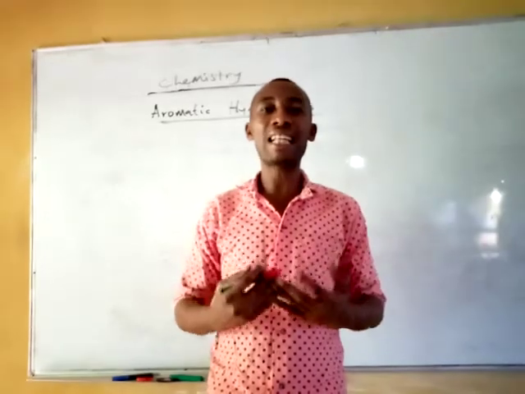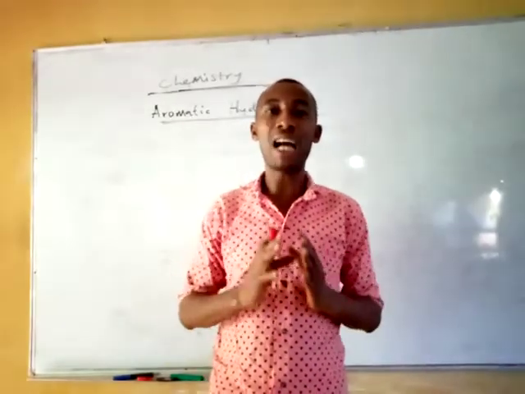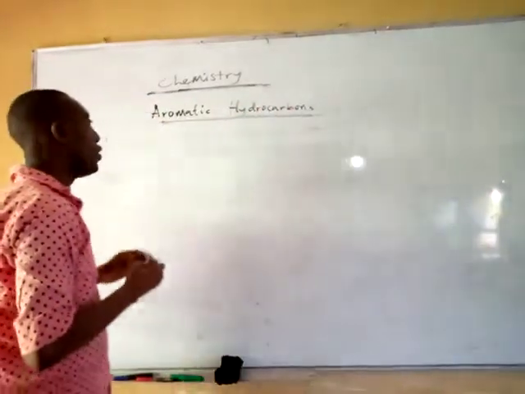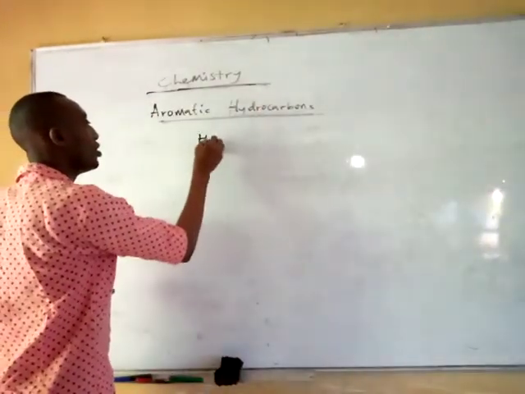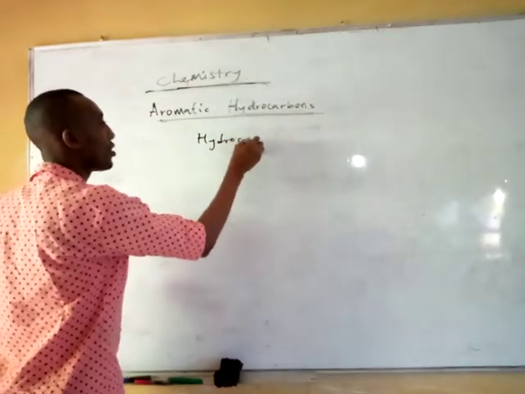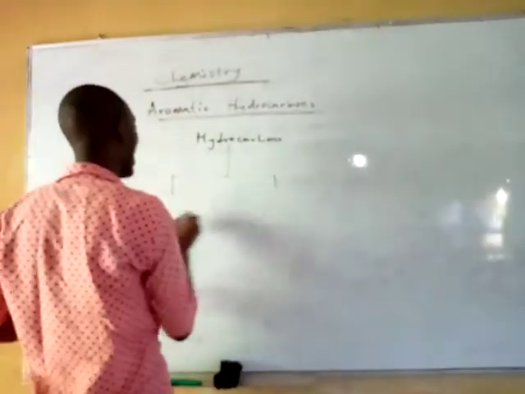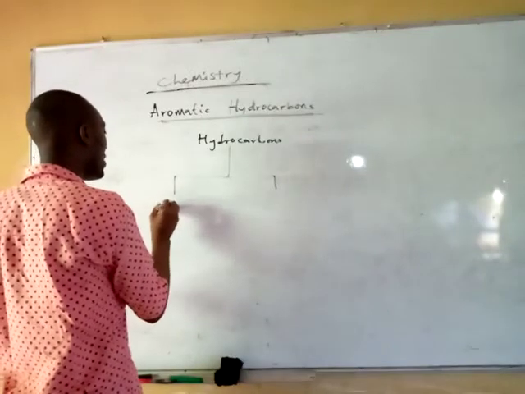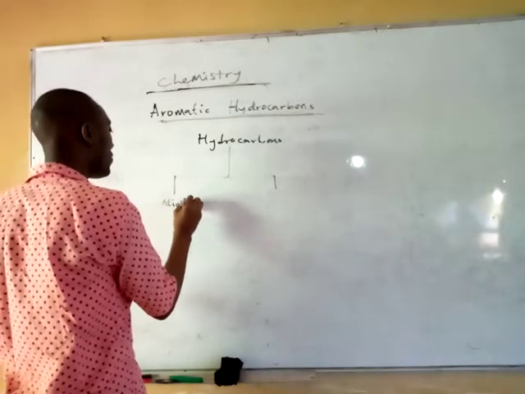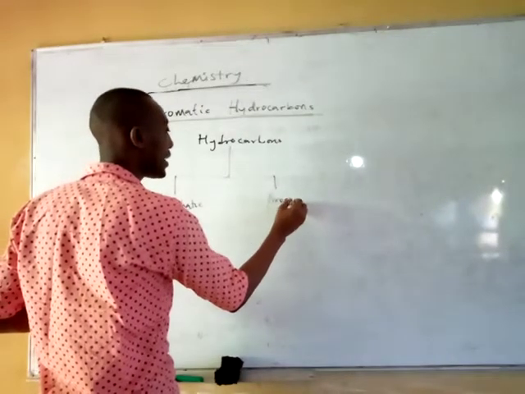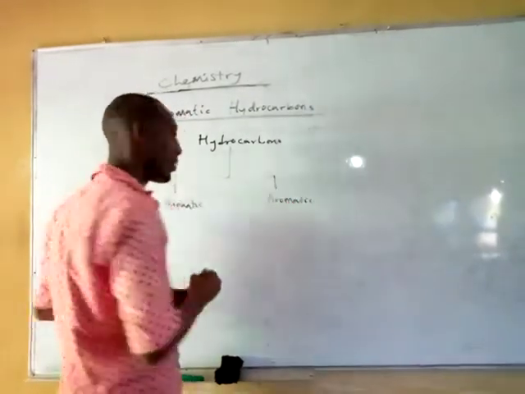So let's look at the classification of the hydrocarbon with this schematic diagram above. You discover that your hydrocarbons are divided into two. You have the aliphatic hydrocarbon, and then you have the aromatic hydrocarbons.